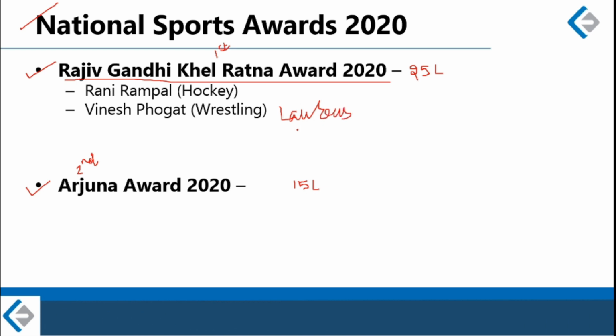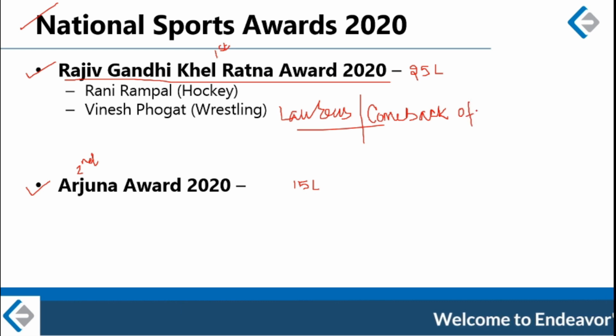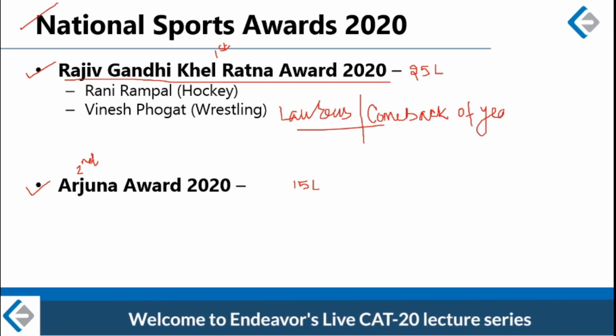Okay, Laureus is a very prestigious sports award. So last year Vinesh Phogat was nominated for Comeback of the Year category. Though she did not win that award, her nomination itself is an achievement. Comeback of the Year, because last year she came back out of an injury. All right, so this is Vinesh Phogat, 50 kg women wrestling.